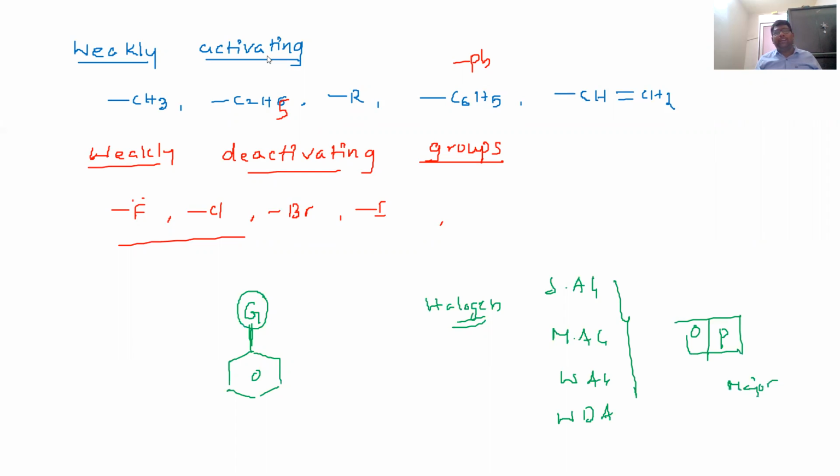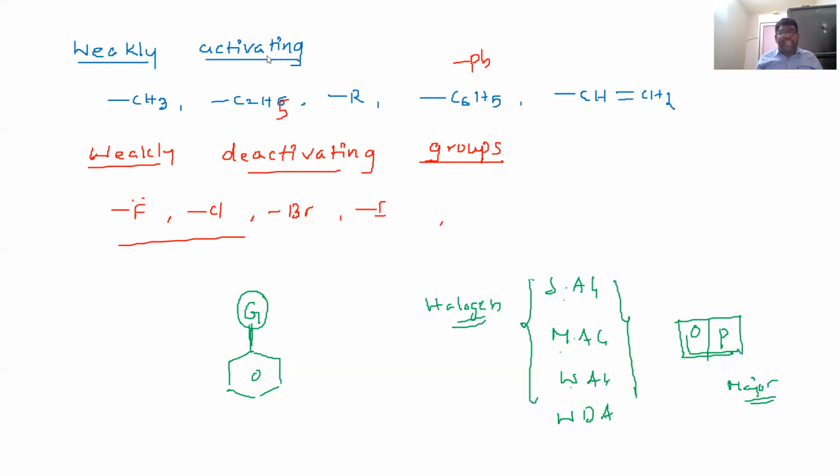Here it cannot be identified which one is major, whether ortho or para, so both are in equal proportions, 50-50. In the presence of only strongly activating, moderately activating, weakly activating, and weakly deactivating groups, the ortho, para product will be the major product when the monosubstituent is like this.